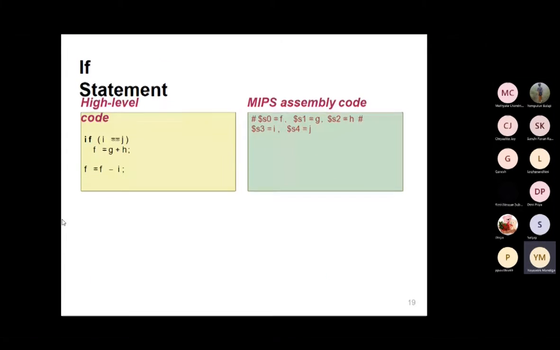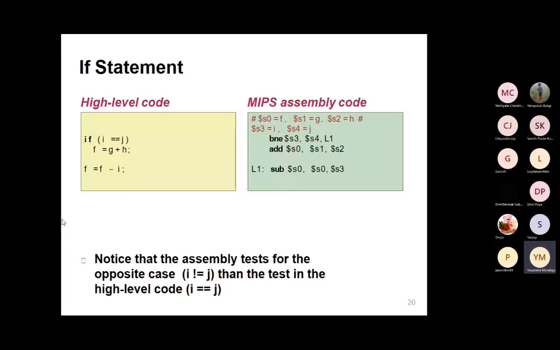And next, moving on, see, notice that the assembly language tests for the opposite case. So the high level code tests i equal to j, but the assembly language only supports BNE. So it does not support the high level code directly. For that reason, we converted it into machine level language. See, if i equals j, generally we would use an equal operation, but our MIPS does not support equal here.